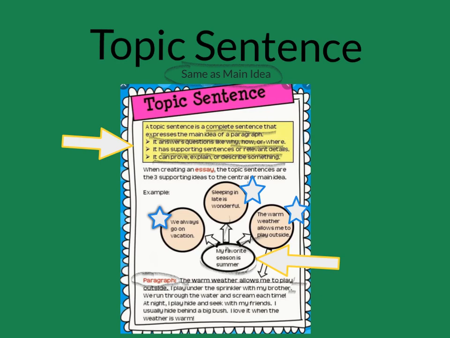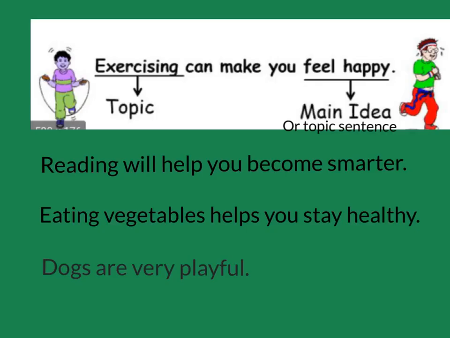Now we're going to take a look at some more information about finding a topic sentence. The first thing you need to do to find a topic sentence is to find the topic. Okay, and the topic of this sentence here, exercising can make you feel happy. The topic is exercising.